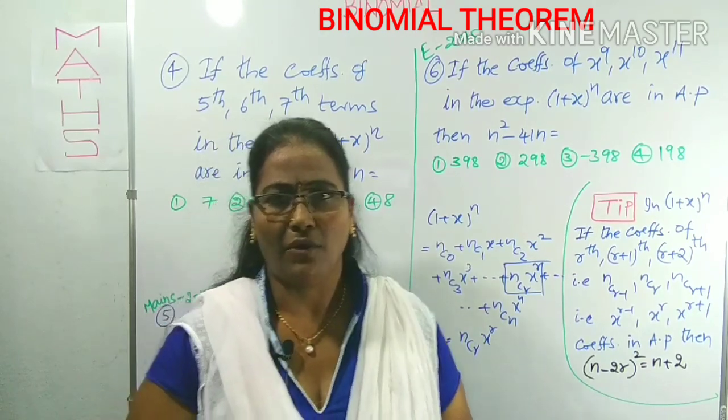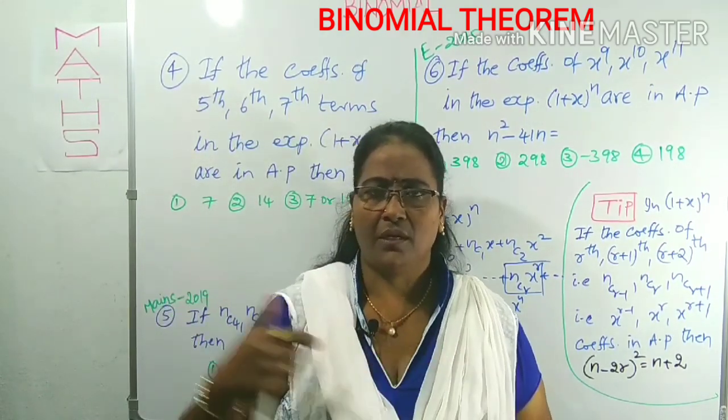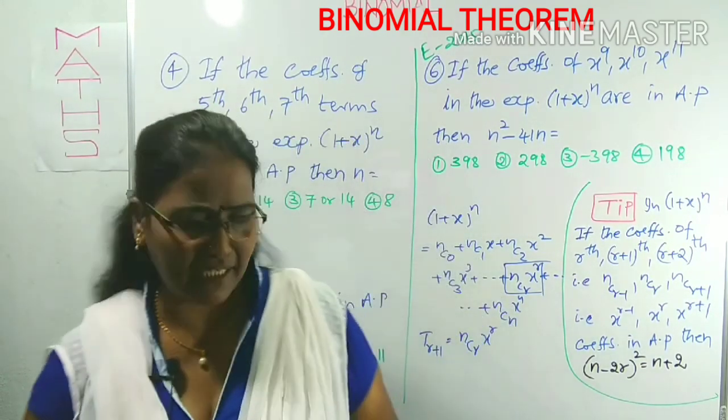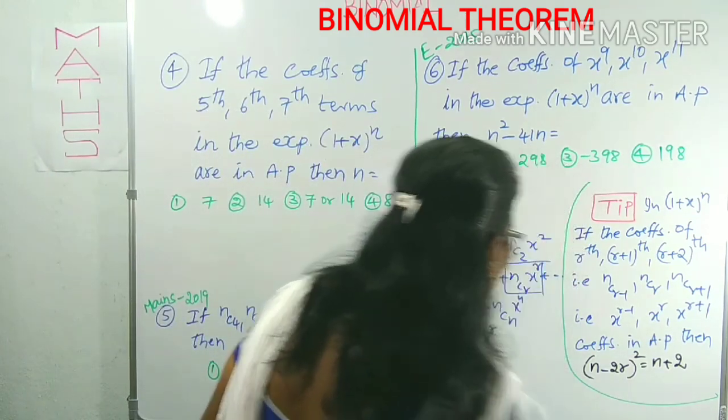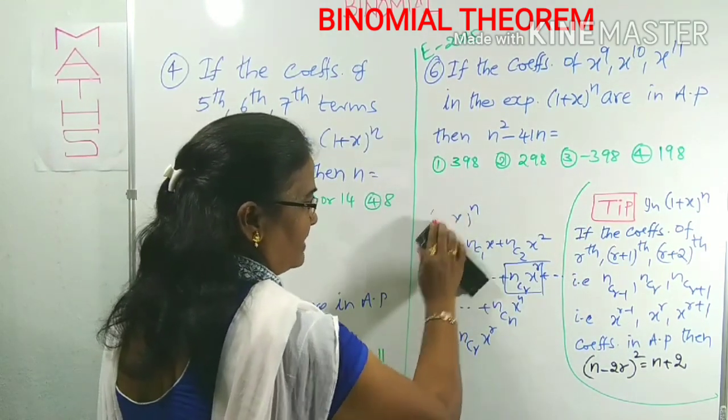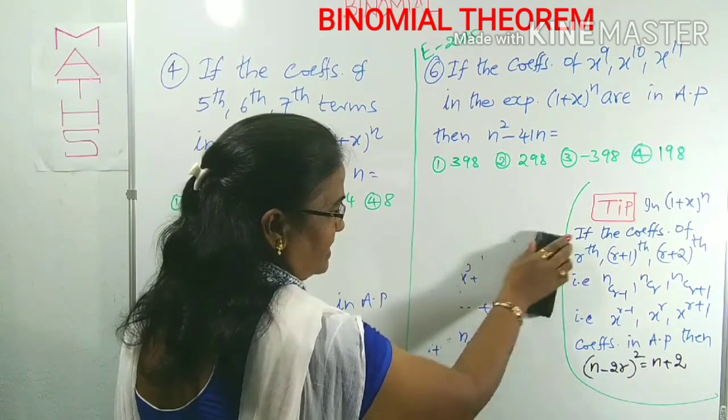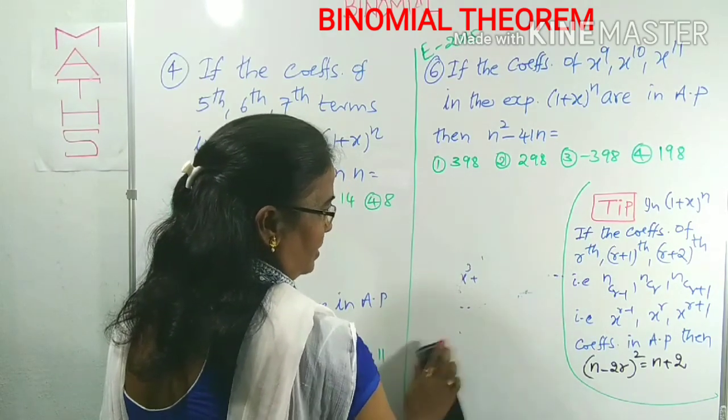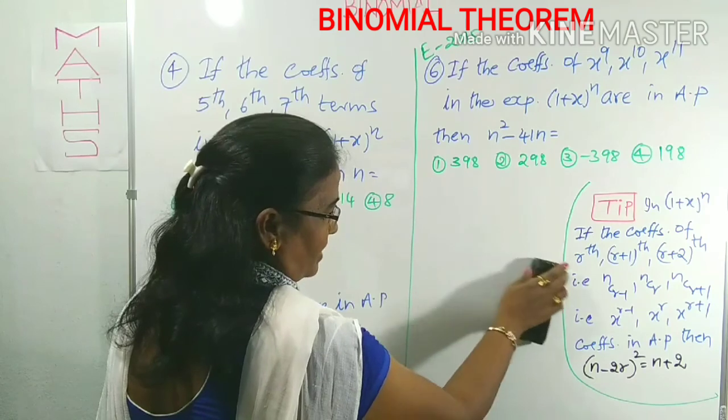Is it clear? Now we can apply those tips in the question I am explaining here. First, you have to know this expansion also. This is a very important expansion. This is called the standard binomial expansion. You have to remember this first. Right?